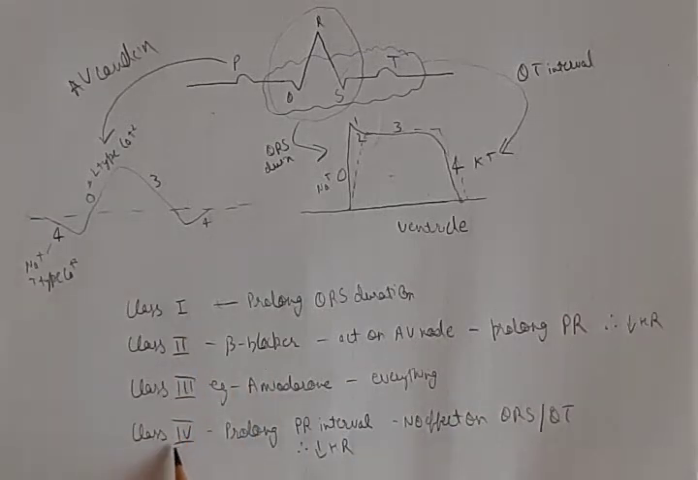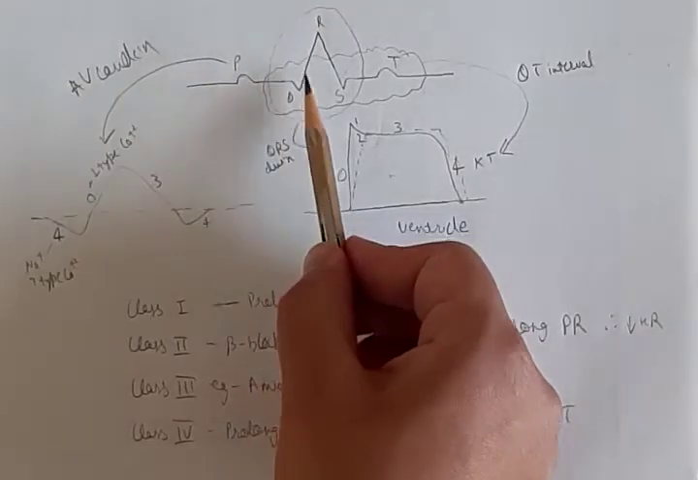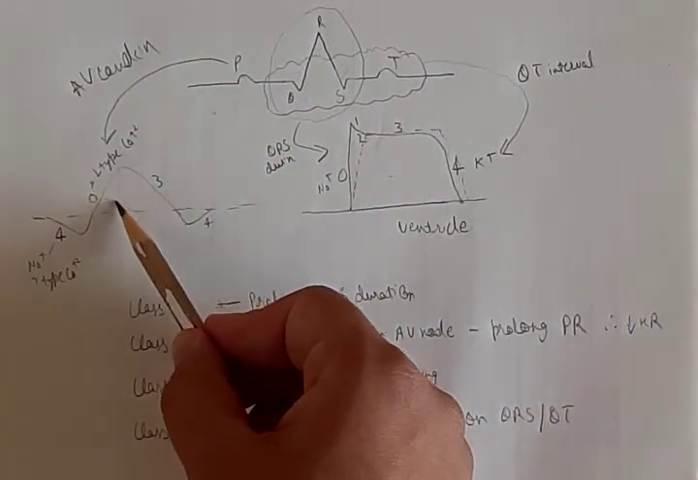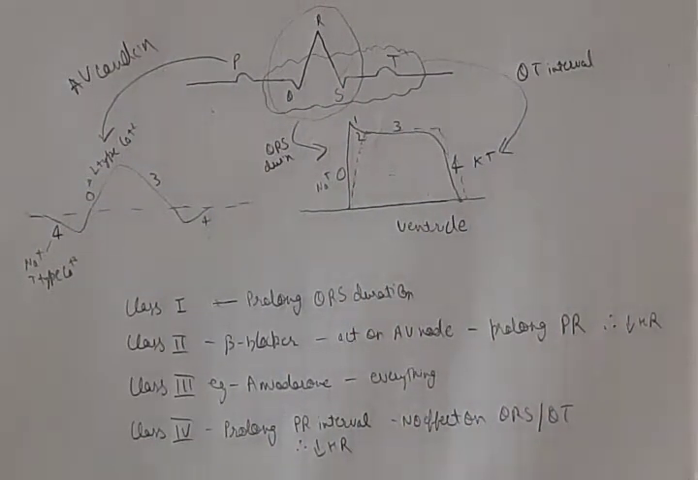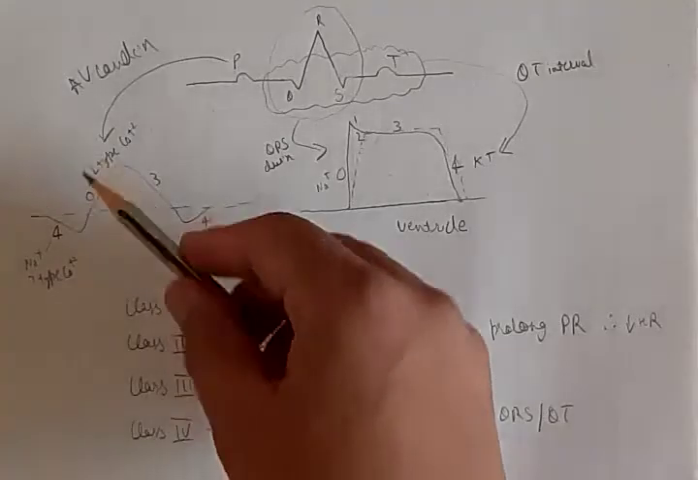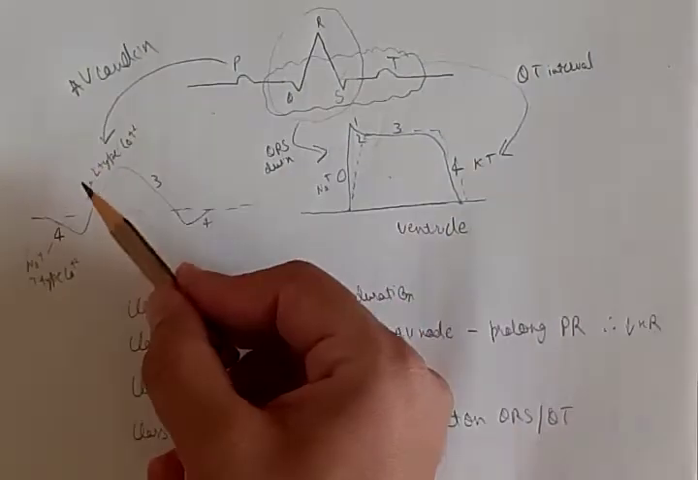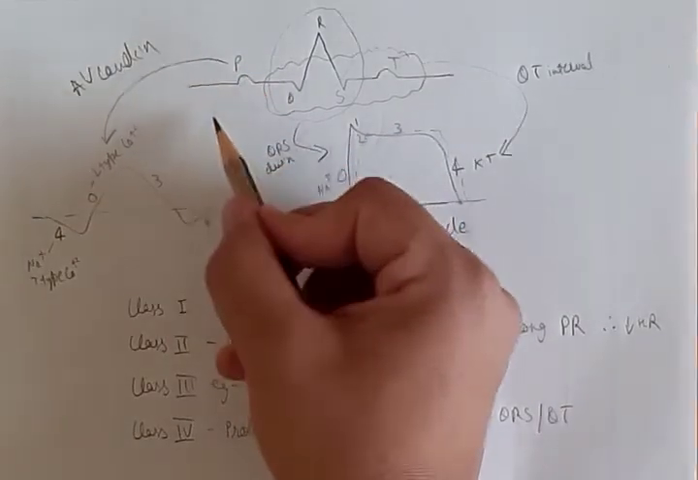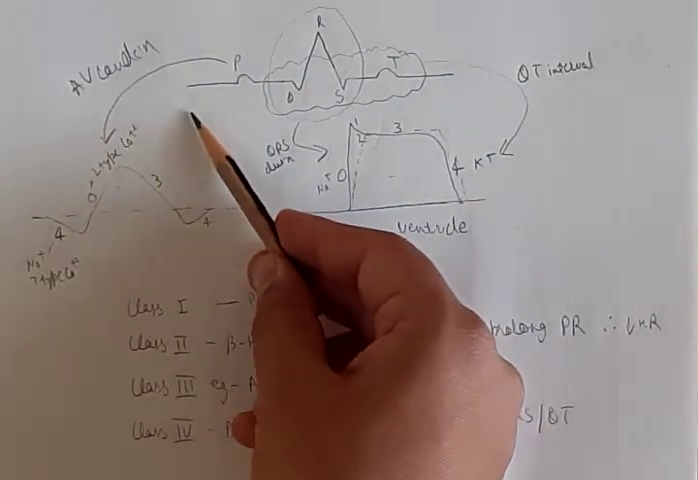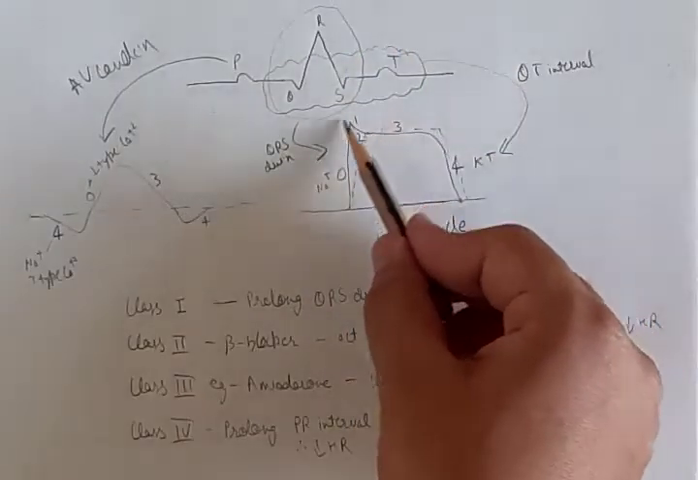And now discussing class 4. Now remember that the P wave and PR depends on SA node, the atrial depolarization, and passes to AV node. Now class 4 agents bind to L-type calcium channels, which decreases the phase 0 of the SA node. This ultimately decreases the depolarization of SA node and atria, and so the PR interval is increased, and there is no effect on QRS or QT because the ventricular depolarization is unaffected.